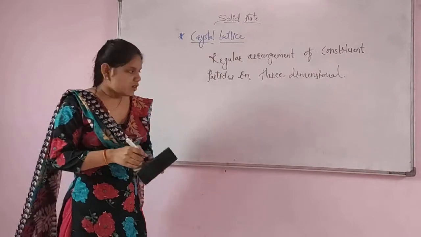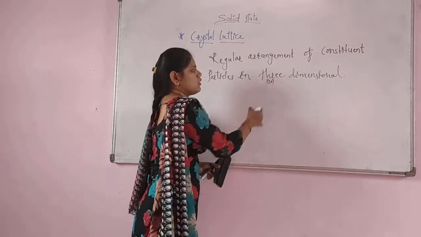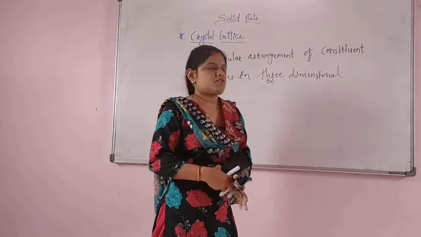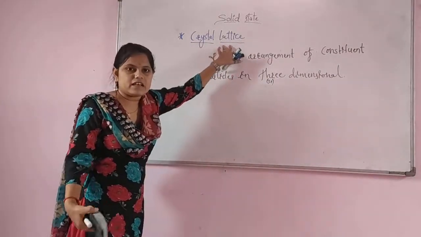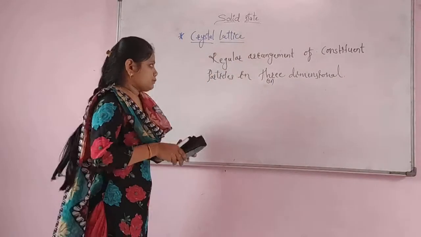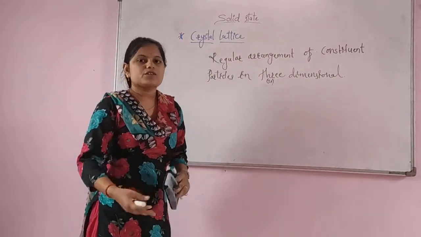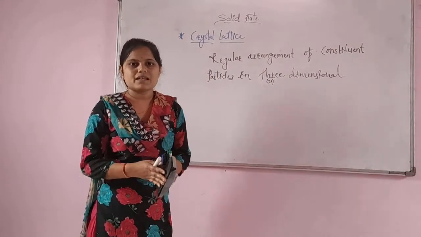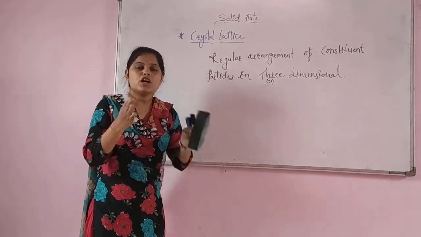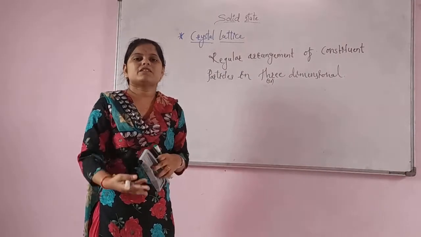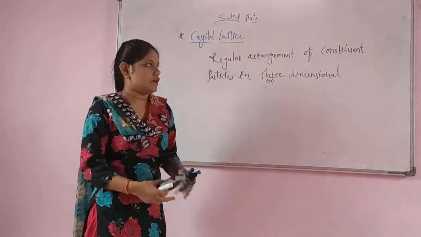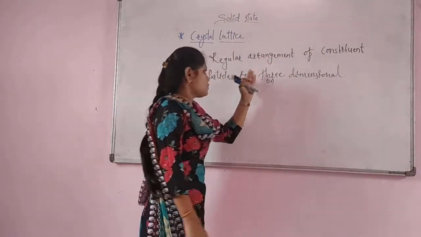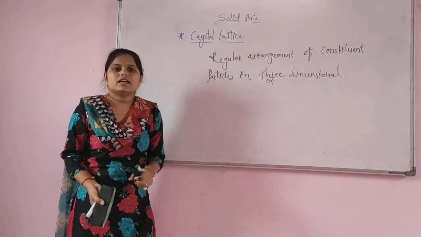For the 3D, the regular arrangement of constituent particles in 3D, we call it a crystal lattice. I already told that a solid compound has constituent particles, and those constituent particles are closely packed, meaning there is a regular arrangement. So the crystal lattice is nothing but regular arrangement of constituent particles in 3D.